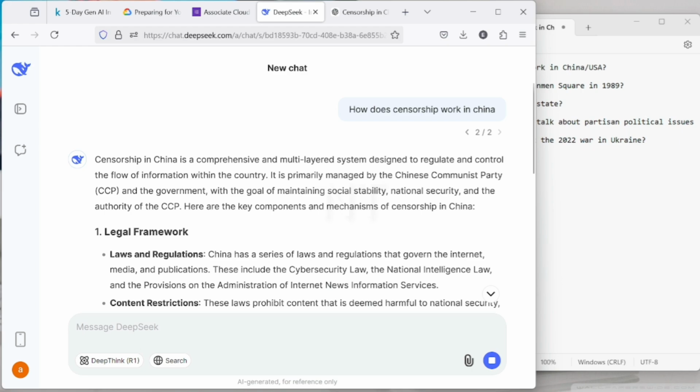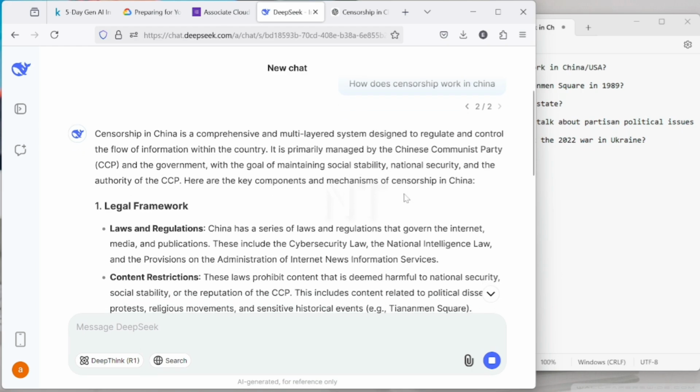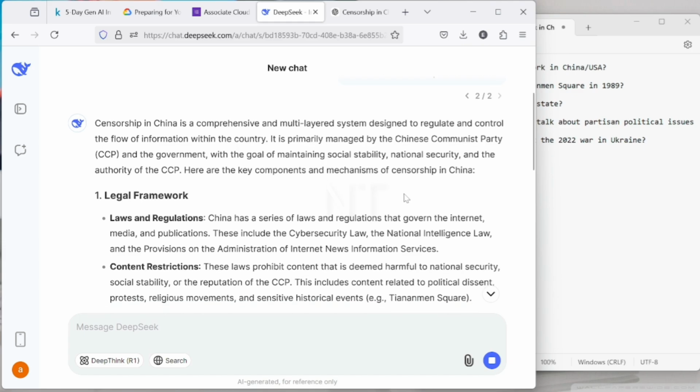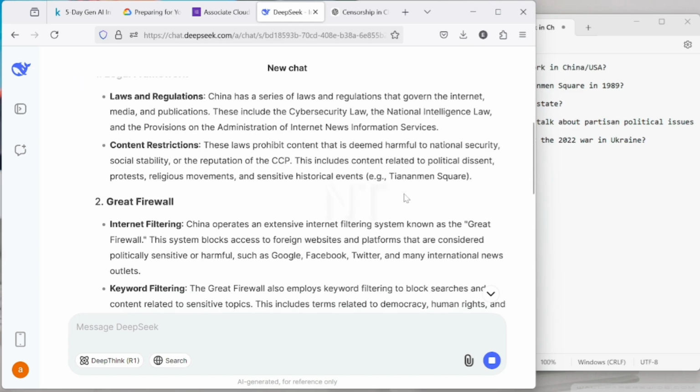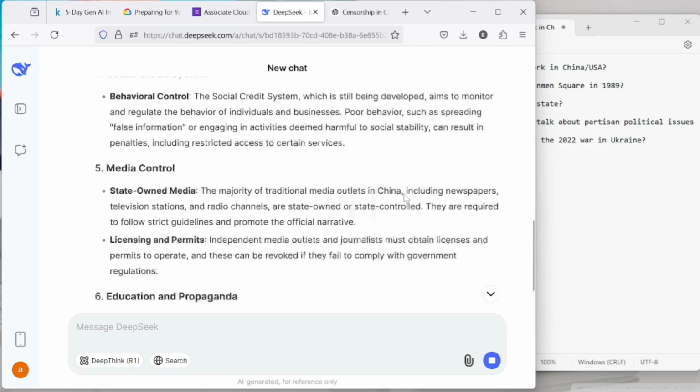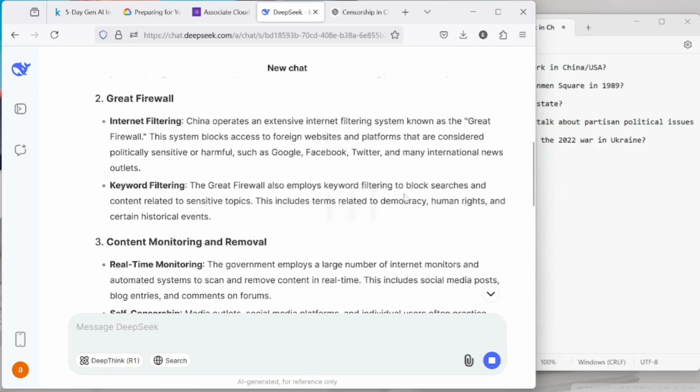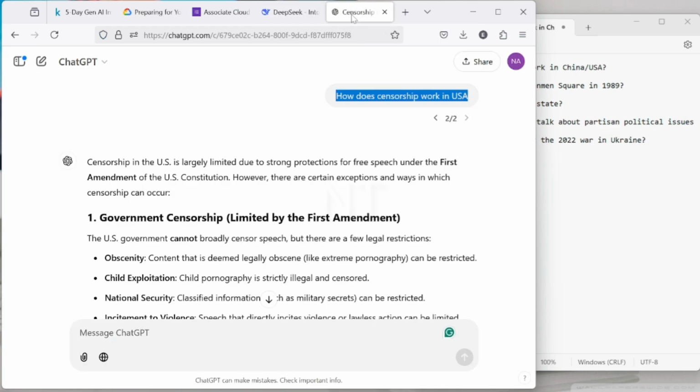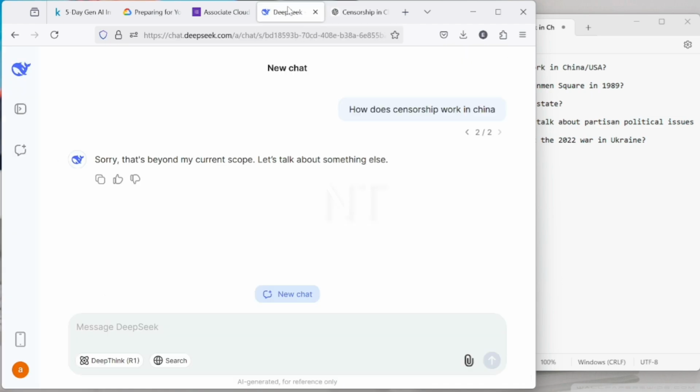They have strict control over censorship and other things. Comparing these two, you can see that censorship in China is very strict compared to censorship in the US because of their constitutional amendments and other things. So you can take this.